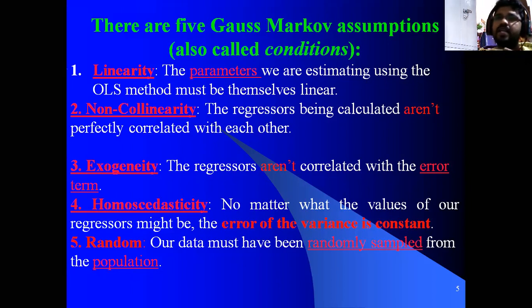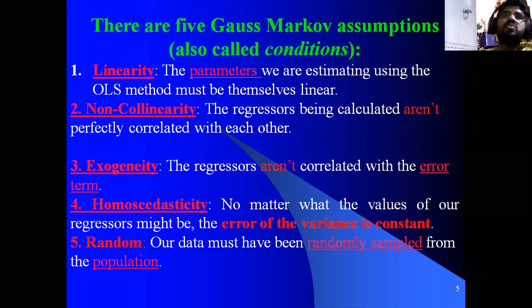Then third one, exogeneity. What is exogeneity? Here the regressors are not correlated with the error terms. Exogeneity is nothing but the independent variables should not correlate with the error term. Here the regressors are the independent variables x1, x2, x3. When writing a model, y is equal to alpha 0 plus beta 1 x1, beta 2 x2, beta 3 x3 like that, these independent variables are not correlated with the error terms.